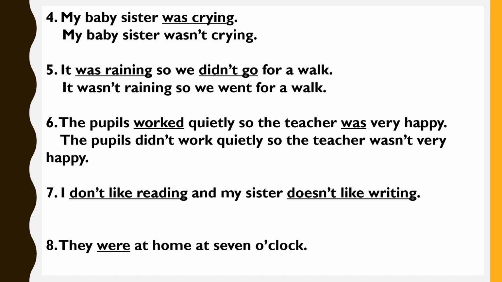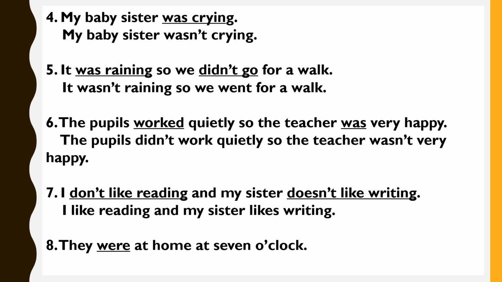The seventh sentence, I don't like reading and my sister doesn't like writing. The verbs underlined in this sentence are don't like reading and doesn't like writing. Both the verbs are negative. Therefore, while writing in the answer, we have to write them as positive. Our sentence is I like reading and my sister likes writing.